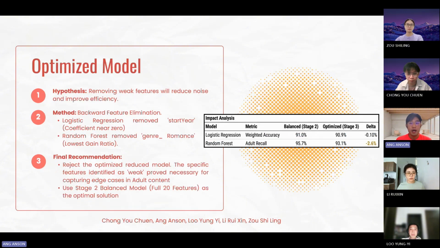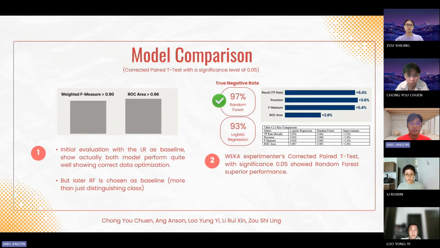In Stage 3, we hypothesized that removing the weak features would reduce noise and improve our efficiency. But the results showed negative impacts on both logistic regression and random forest. Therefore, we reject the optimized reduced models. It turned out that the features we thought were noise were actually necessary for capturing all the edge cases in adult content. Therefore, we determine that the Stage 2 balanced model is the final optimal solution.